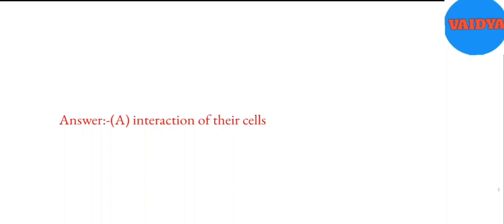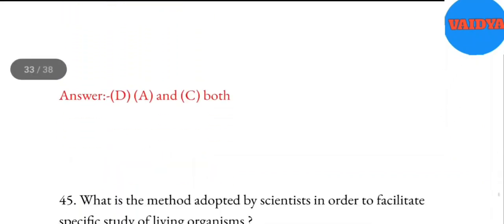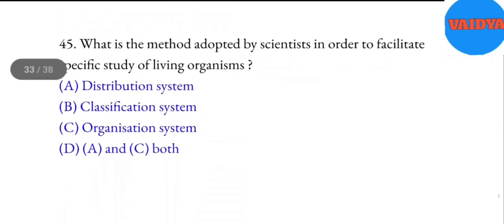44. Animals show diversity in A. Shape and size. B. Only shape. C. Lifestyle and structure. D. A and C both. Answer: D. A and C both. 45. What is the method adopted by scientists in order to facilitate specific study of living organisms? A. Distribution system. B. Classification system. C. Organization system. D. A and C both. Answer: B. Classification system.